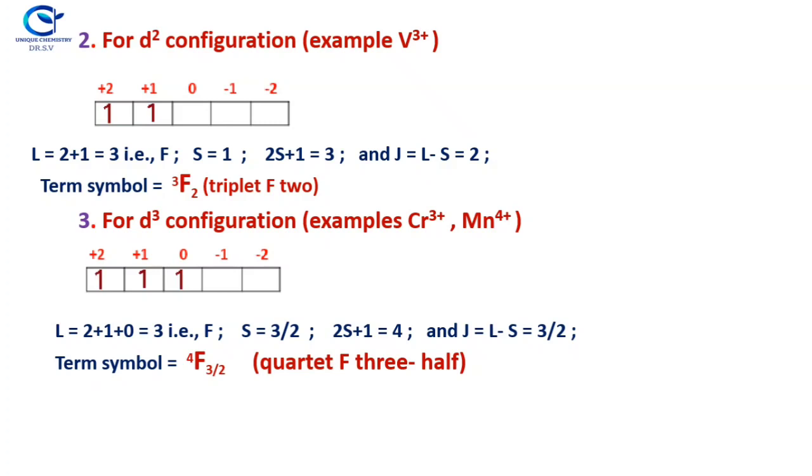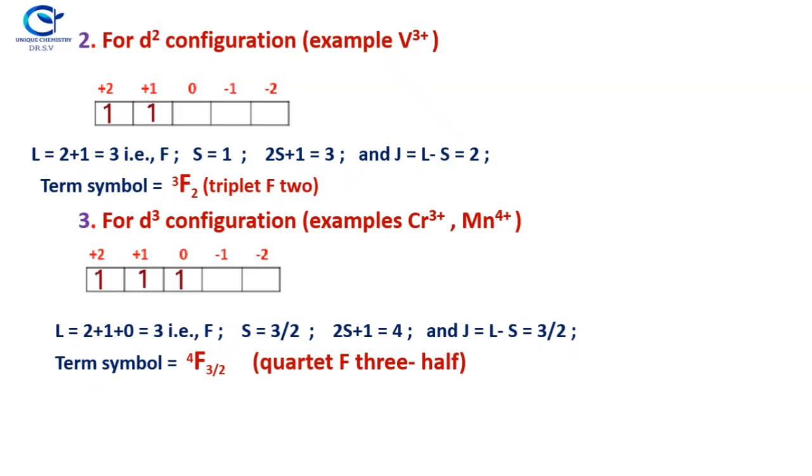Because the two electrons are both at parallel spin, 1 by 2 plus 1 by 2 is equal to 1. Then 2S plus 1 is equal to 3, and J is equal to L minus S, which is equal to 2. So the term symbol is triplet F2.